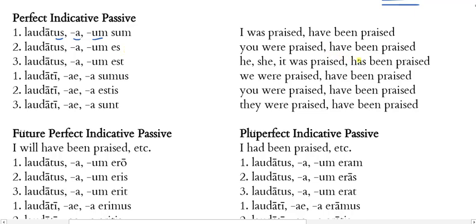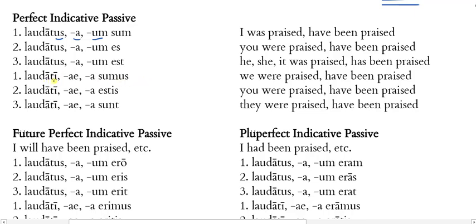So, laudatus sum, I was praised, I have been praised. And I'm just going to stick with the laudatus form, but again, if a woman were the you here, then it would be laudata es. Okay, but laudatus es would be you were praised. Laudatus est, he, she, it was praised. Laudati sumus, we were praised, or we have been praised.